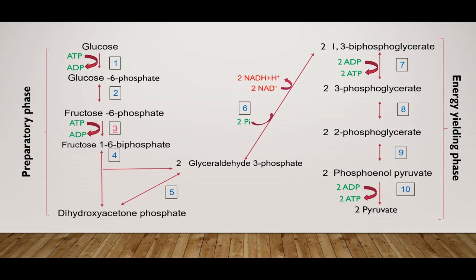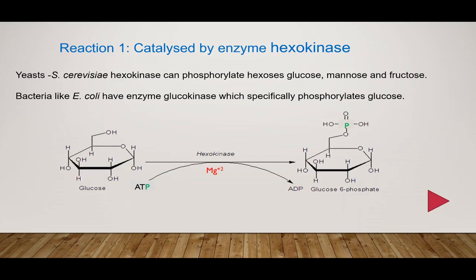The reaction which is catalyzed by glyceraldehyde 3-phosphate dehydrogenase, that is reaction 6, involves addition of inorganic phosphate, and the reaction involves oxidation, that is removal of hydrogen, wherein two molecules of NADH plus H plus are synthesized.